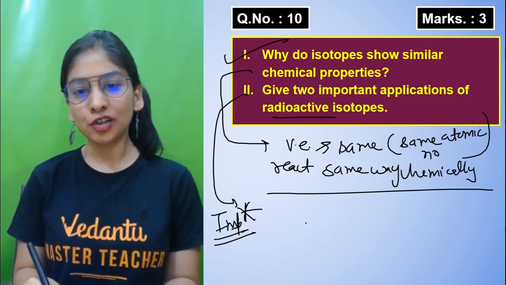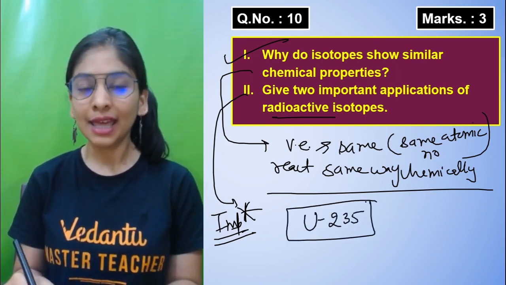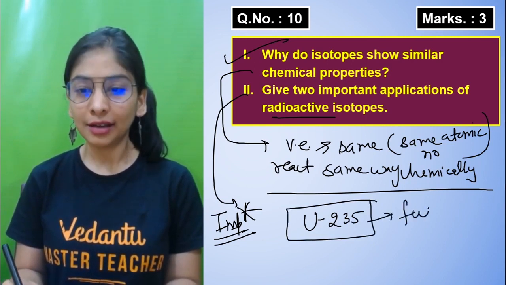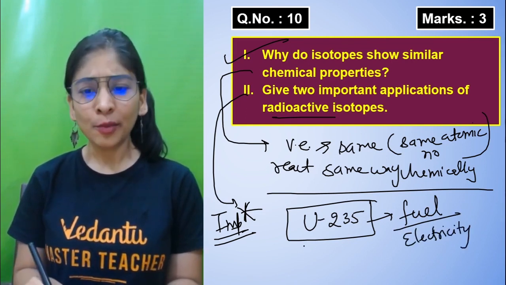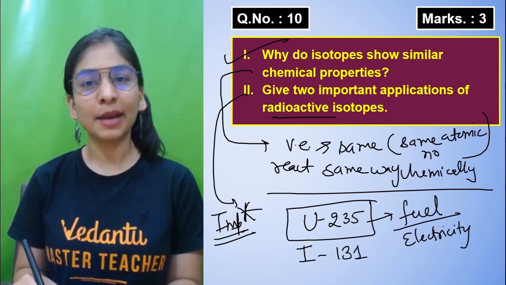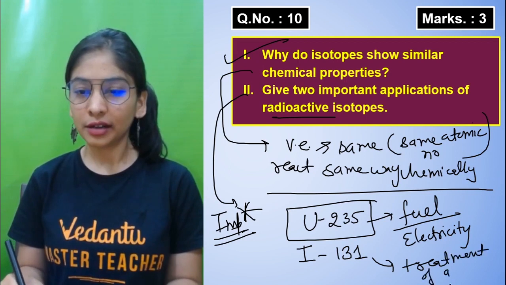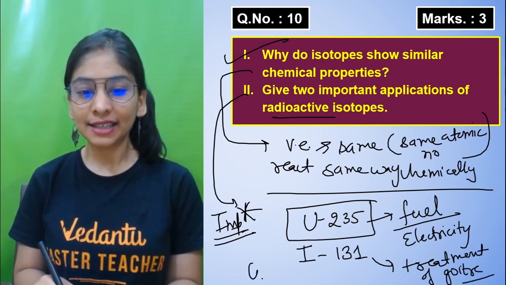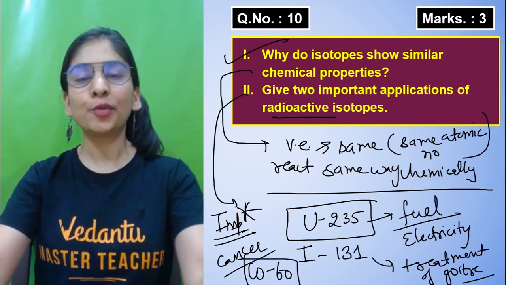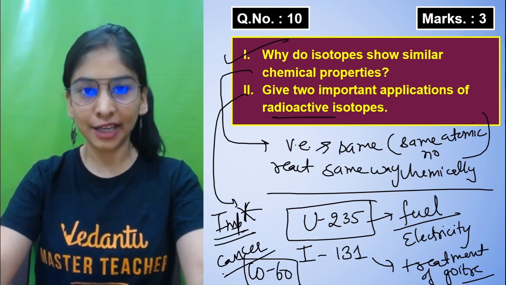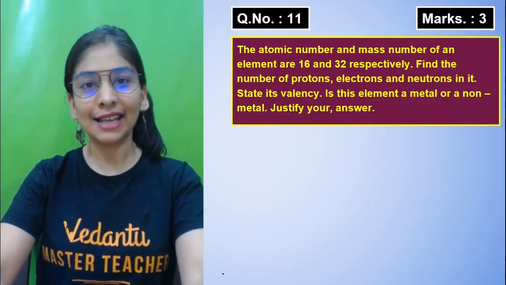Suppose I'm talking about the uranium isotope: uranium-235 is the one that acts as a fuel in industry, and we can generate electricity from it. If I talk about the iodine isotope, iodine-131, that is used for the treatment of goiter. When I talk about cobalt-60, that is the one for the treatment of cancer. So there are some applications that we have for radioactive isotopes. As I said, this was a very important question. There will be some more written in the next slide as the answer slide.